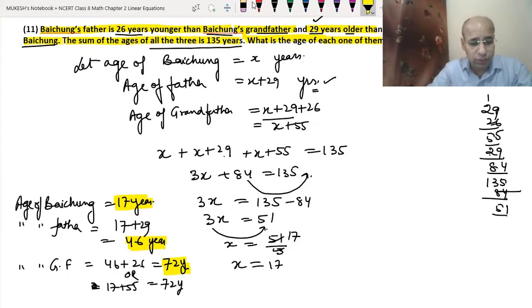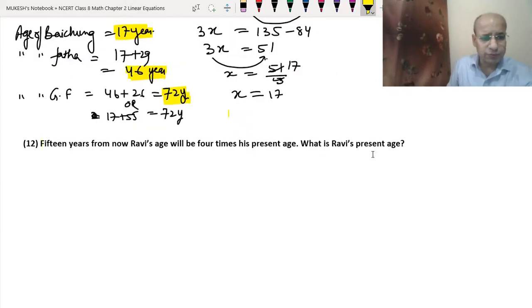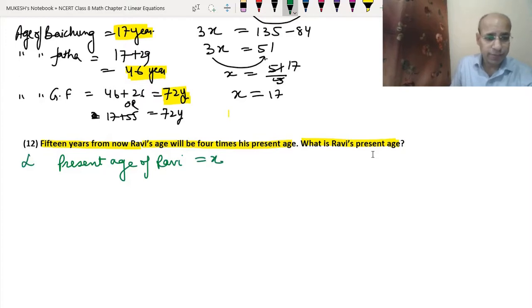So now let's do the 12th question. The 12th question is: 15 years from now, Ravi's age will be 4 times his present age. What is Ravi's present age? 15 years from now. So first of all, what needs to be assumed? The present age, because we need to find the present age. So let the present age of Ravi be x years.